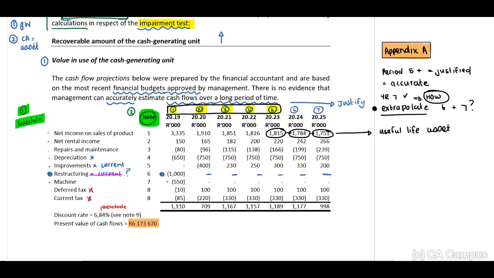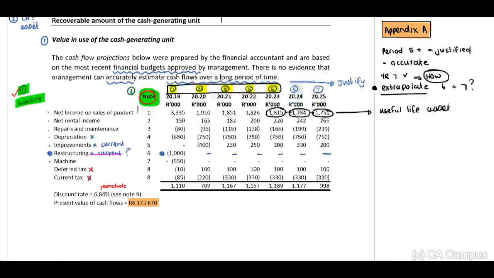Remember, critically discuss what is incorrect. They didn't provide us with sufficient details in terms of year 6 and 7. Therefore, guys, when you look at my steps, left side of your screen, I have now looked at my schedule briefly. I now need to refer to my notes. Now let's refer to note number 1.